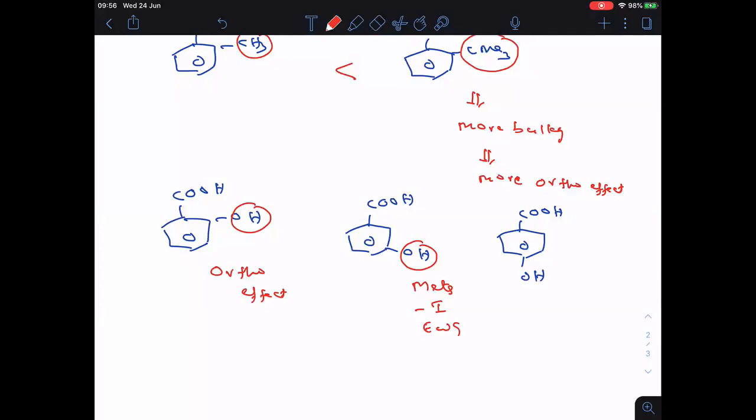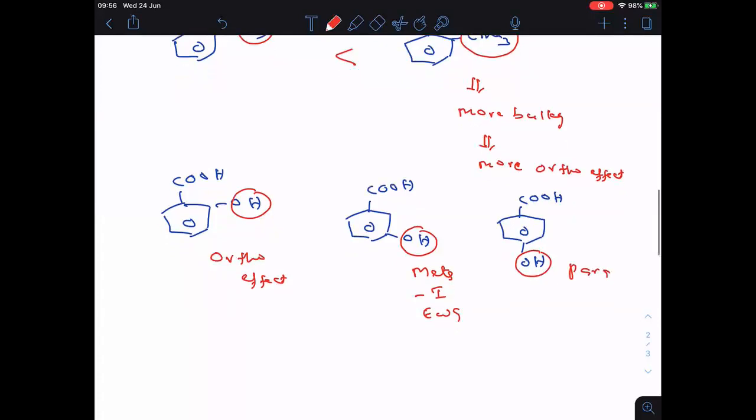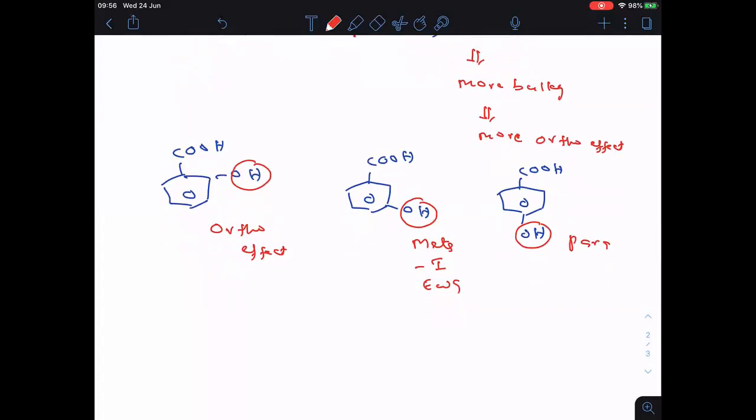Clear? Now here in the third case, you see OH is at the para position. At para, resonance will work. Therefore, this is the plus M group. That means electron donating group. So out of these three, which is the strong acid? First of all, the first one. Why? Due to ortho effect.